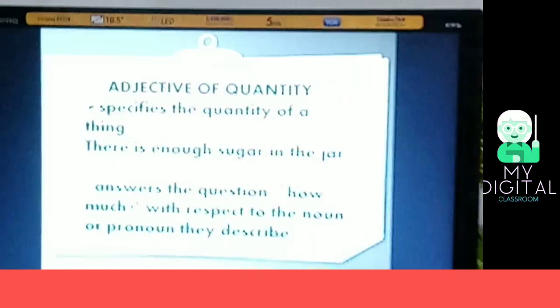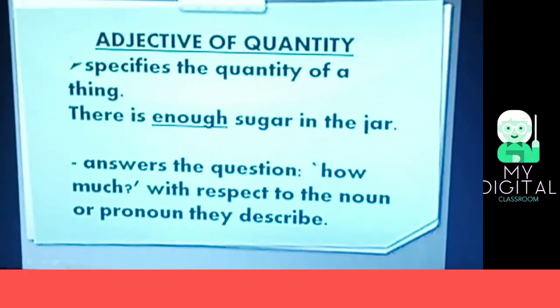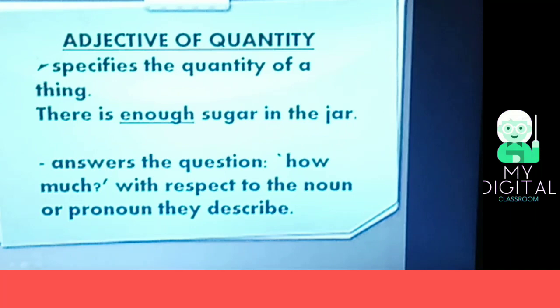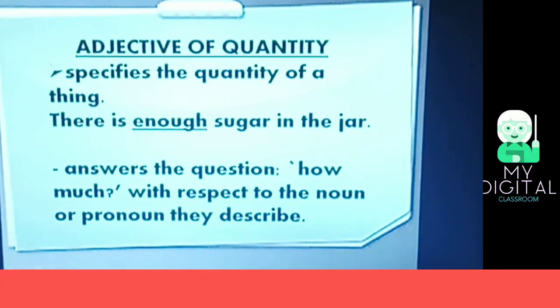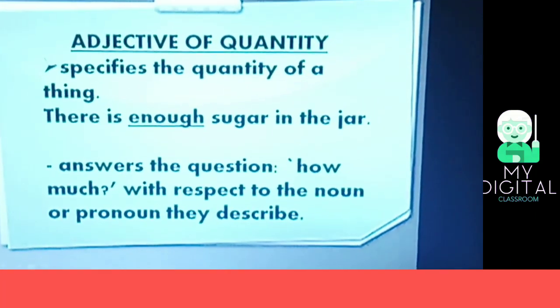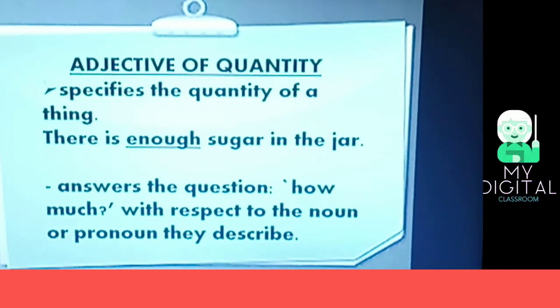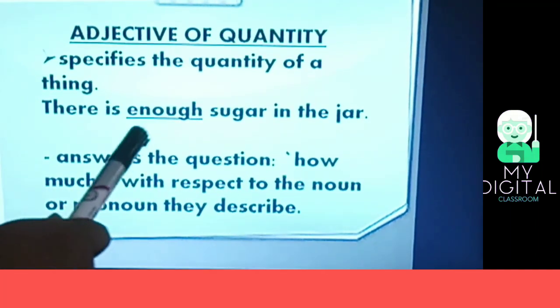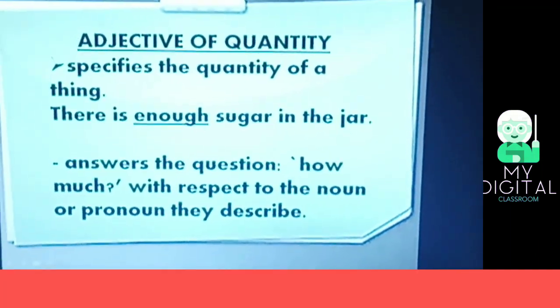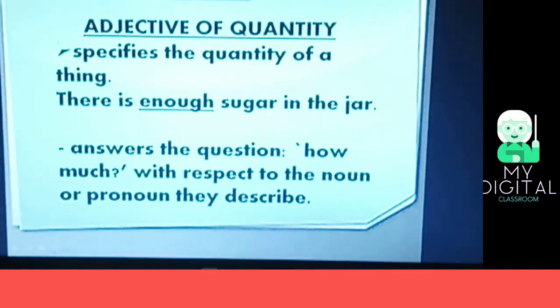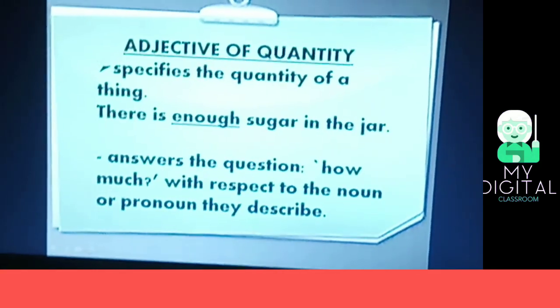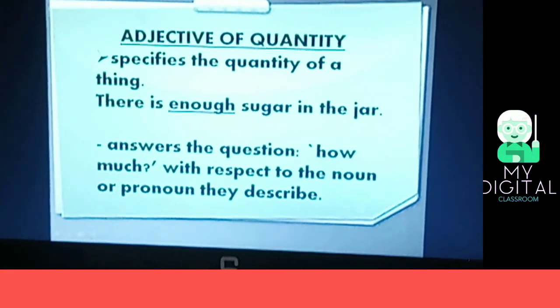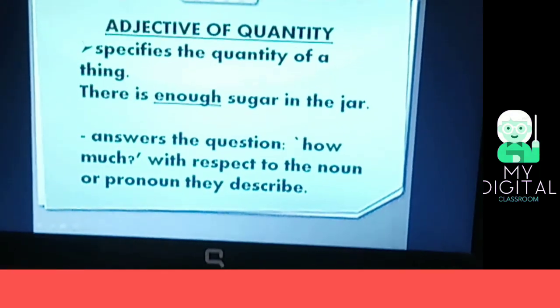Adjective of quantity specifies the quantity of a thing, or it shows how much in respect to the noun or pronoun. Adjective of quantity answers the question how much with respect to the noun or pronoun they describe. For example, there is enough sugar in the jar. How much sugar is there in the jar? The answer we get: there is enough sugar in the jar.